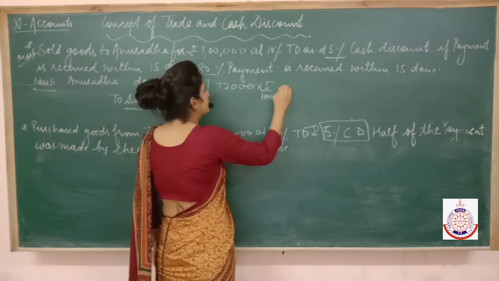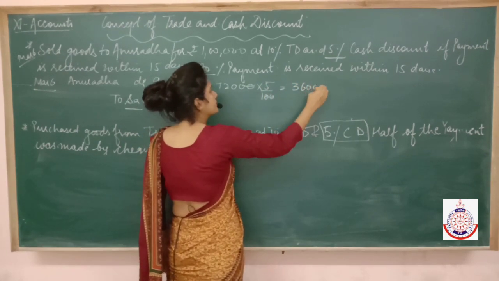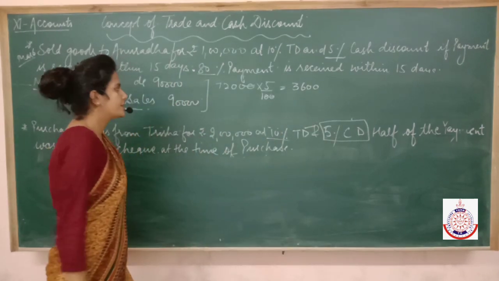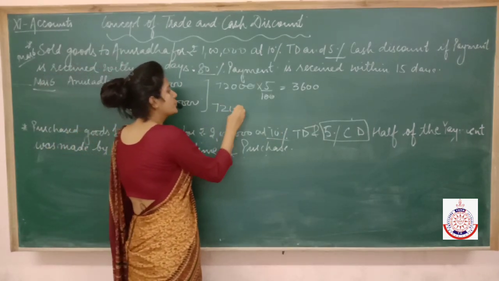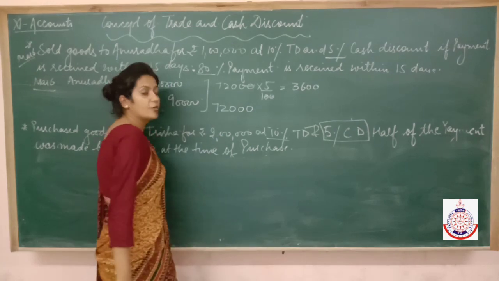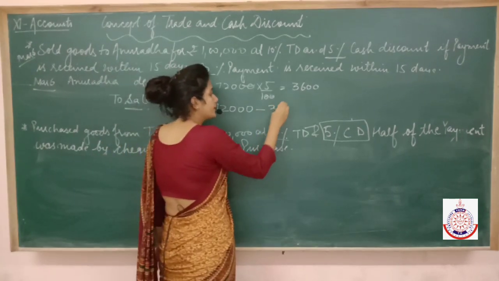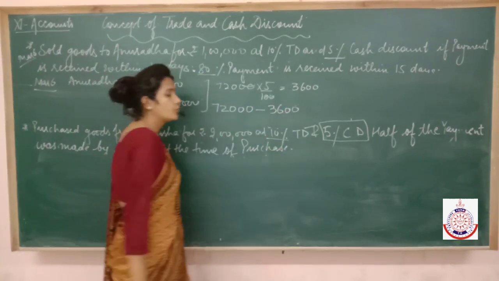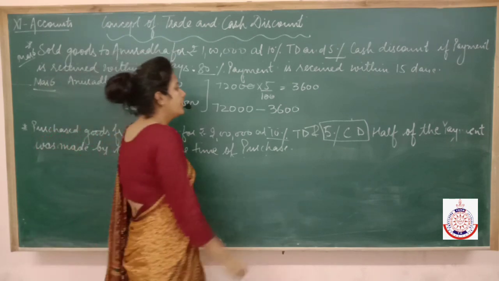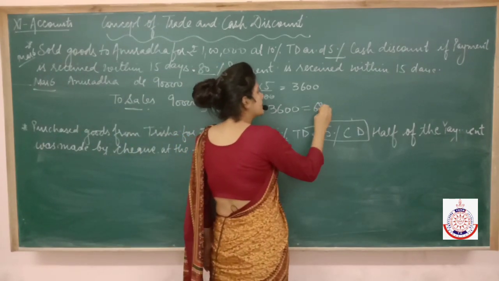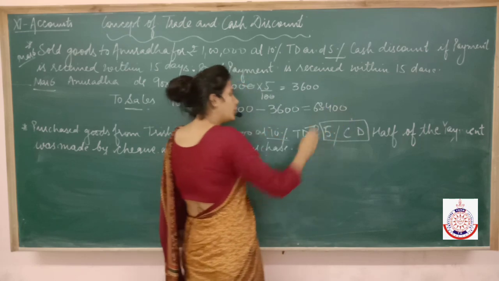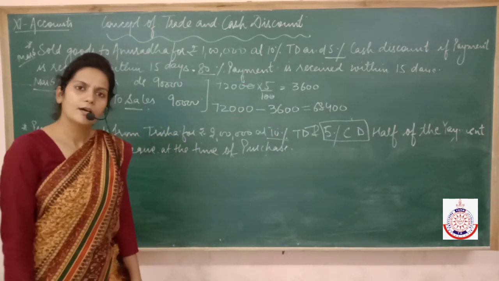5% is 3,600. So it means that 72,000 she gave to us. We gave a discount of 3,600 to Anuradha. Then exactly 68,400 only we have received in cash from her.